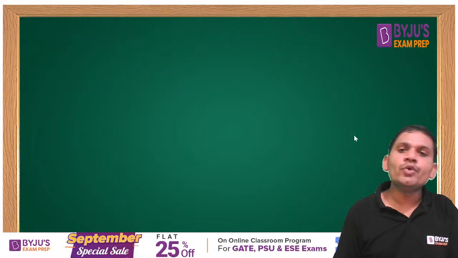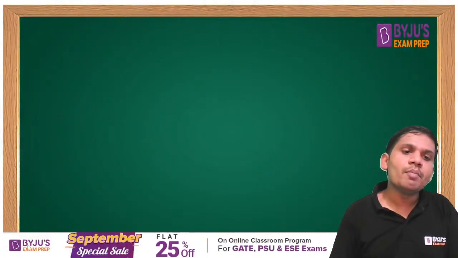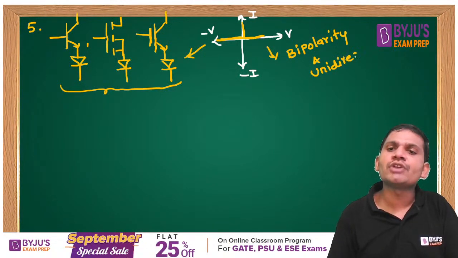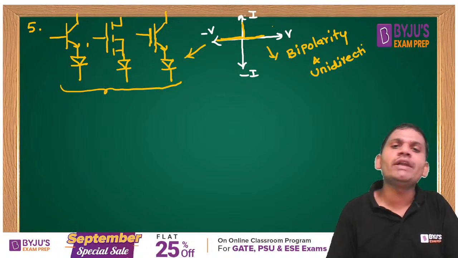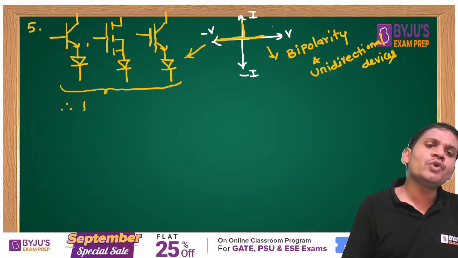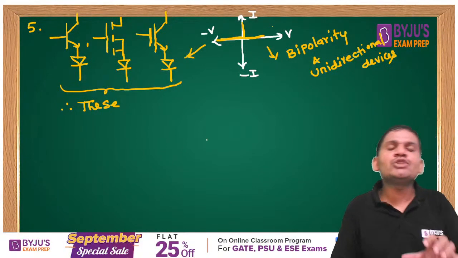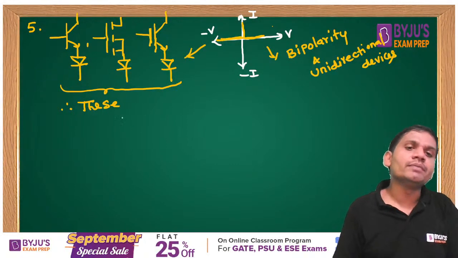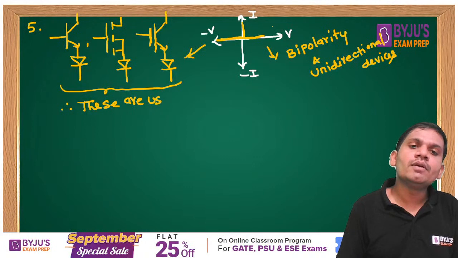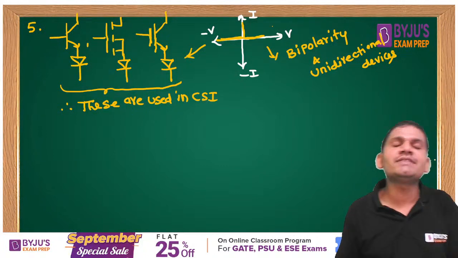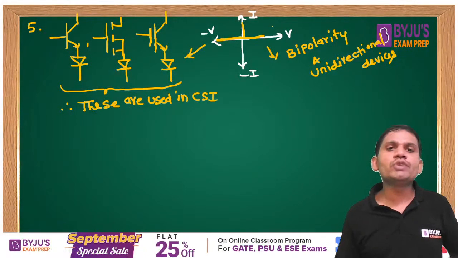Previous one is unipolarity bidirectional devices. But this is bipolarity and unidirectional devices. Unidirectional device, because for both polarities, positive voltage it can block, negative voltage it can block. These are used in CSI, because in a current source inverter, bipolarity is required. Both blocking capacities are required for CSI. That's why these are used in current source inverter, students.